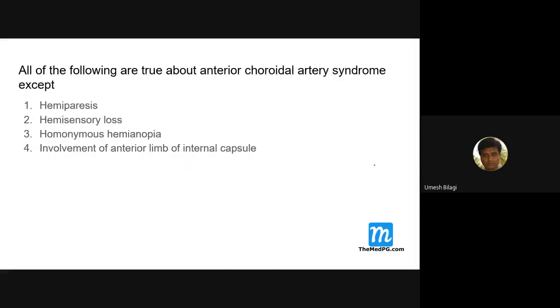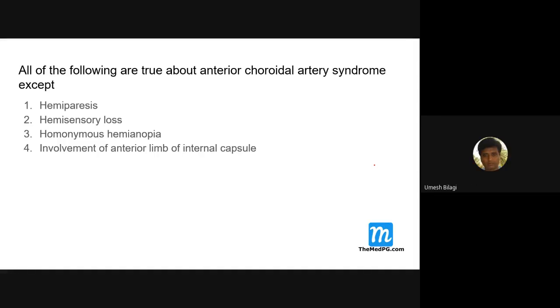All of the following are true about anterior choroidal artery syndrome, except: hemiparesis, hemisensory loss, homonymous hemianopia, involvement of the anterior limb of the internal capsule. Tell me.